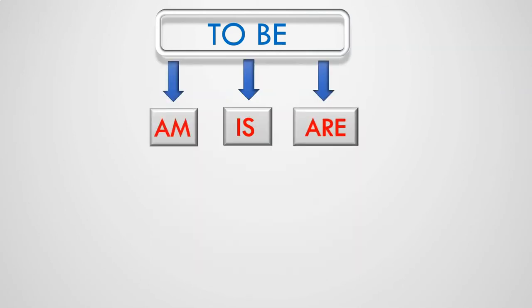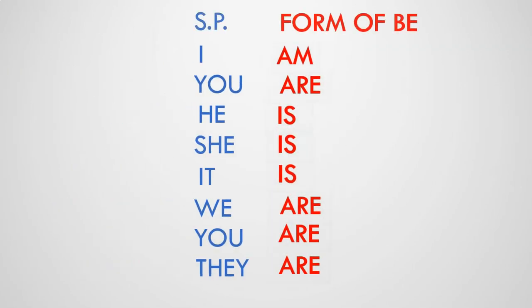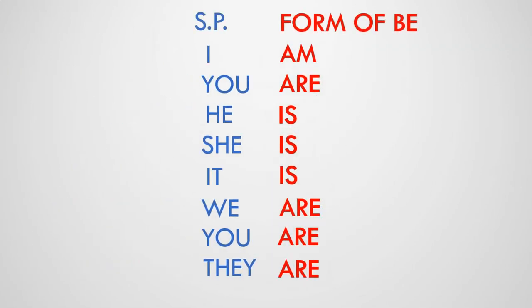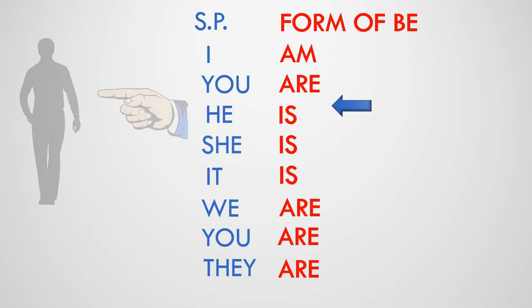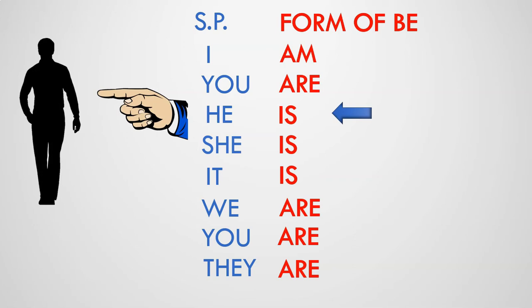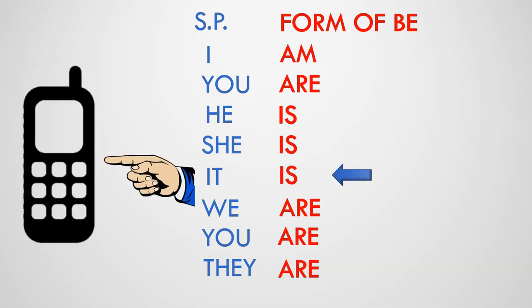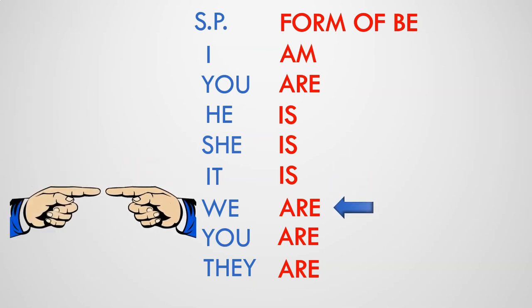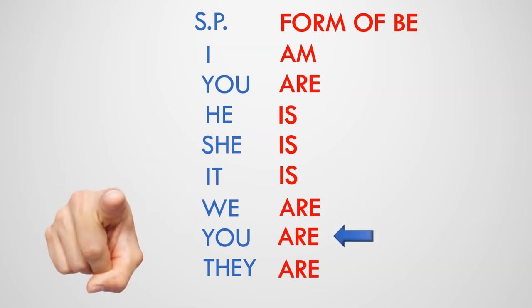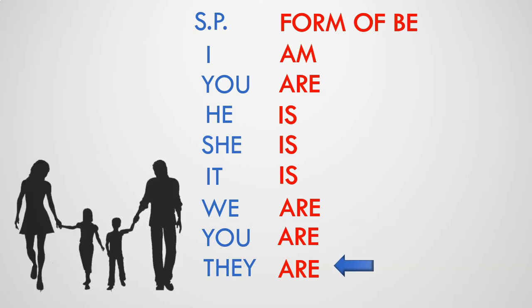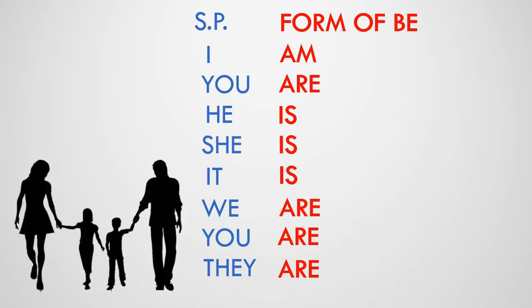So let's conjugate the verb to be. If you know the personal pronouns, please repeat with me. I am, you are, he is, she is, it is, we are, you are, they are.